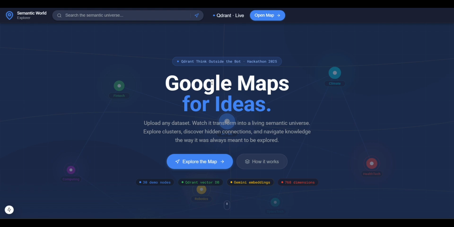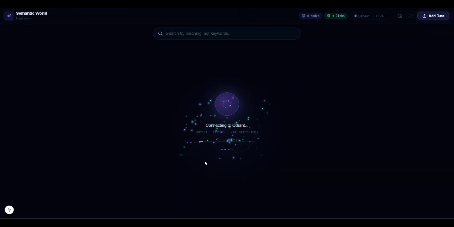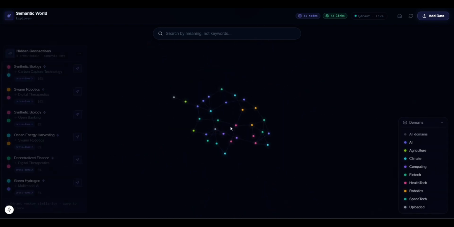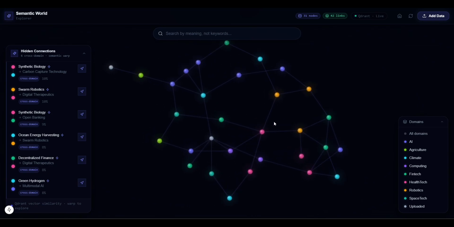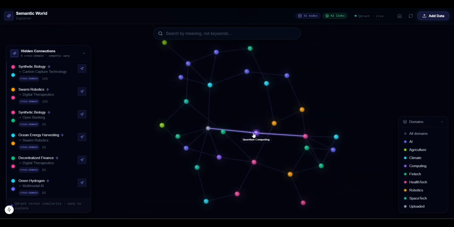Ideas naturally connect to other ideas, research connects to industries, technologies connect to completely different domains, and most of those relationships stay hidden in traditional interfaces. So for this hackathon, instead of building another chatbot, we built Semantic World Explorer, an interactive interface for exploring semantic relationships using vector search. Right now, every node here represents a semantic concept, and the positioning is generated directly from vector similarity stored in Qdrant.